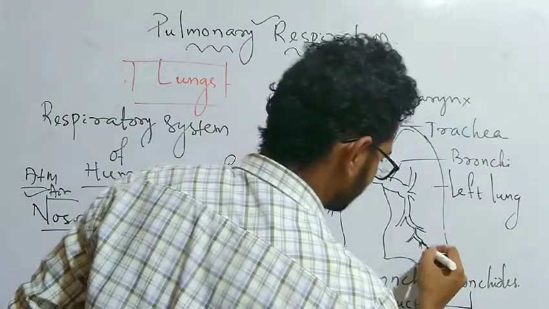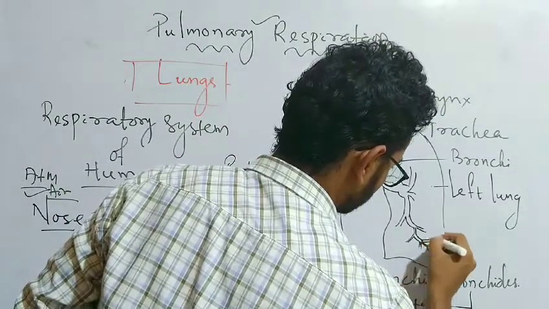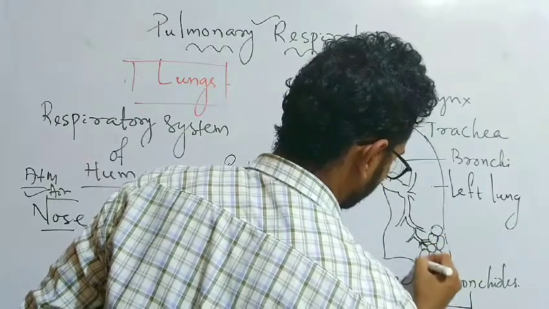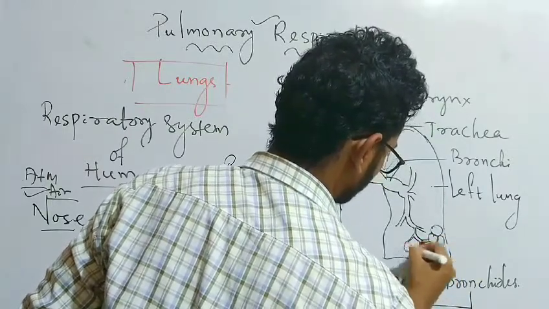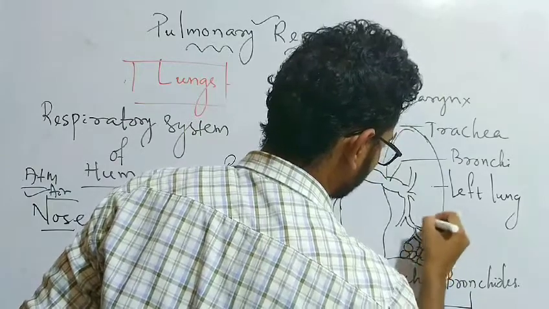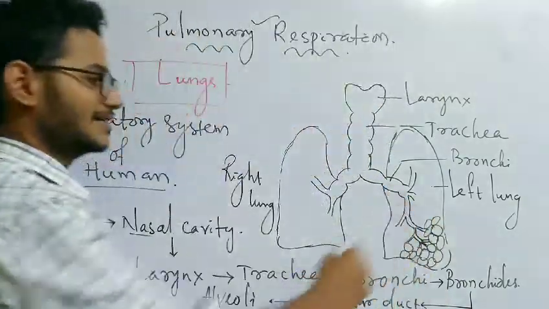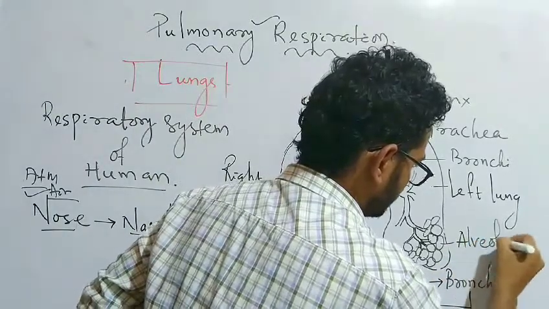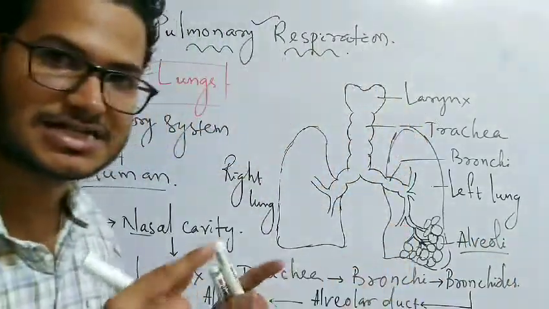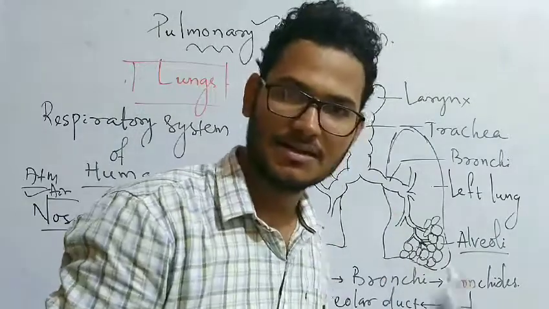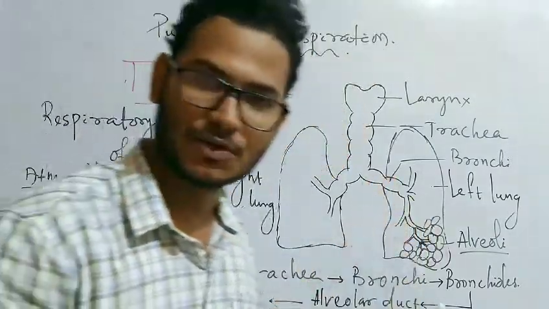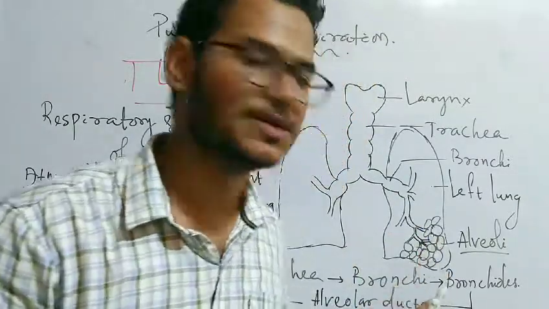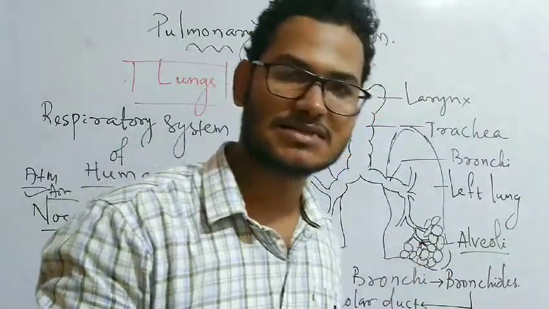So alveoli are present at the end. Alveoli are the round air sacs to which the alveolar duct opens. In these alveoli, the exchange of gases takes place between the impure blood present in the lungs and the fresh air present in the alveoli.